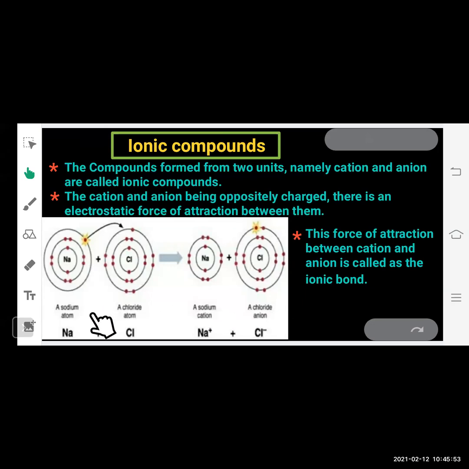Right? So you can write down the reaction like this: sodium atom plus chlorine atom, they form sodium cation and chloride anion, and both of them are bonded with the electrostatic force of attraction, and they form a compound called an ionic compound. Why ionic compound? Because this compound, sodium chloride NaCl, is formed from 2 ions, one positive ion and second negative ion, that is cation and anion, right? So you can see here there is an ionic bond formed. This force of attraction between cation and anion is called the ionic bond.